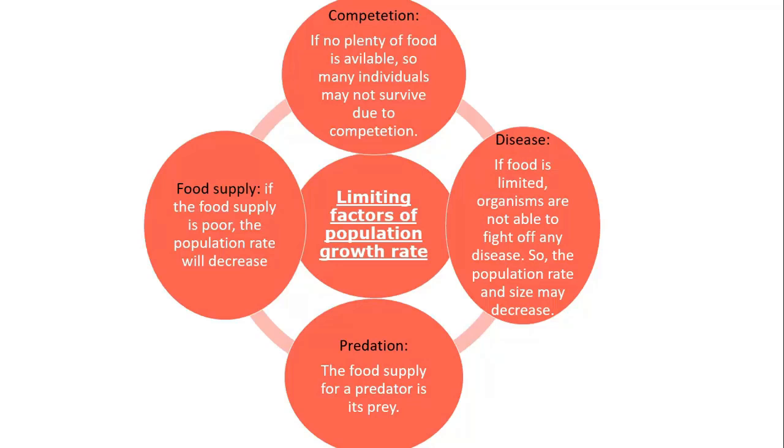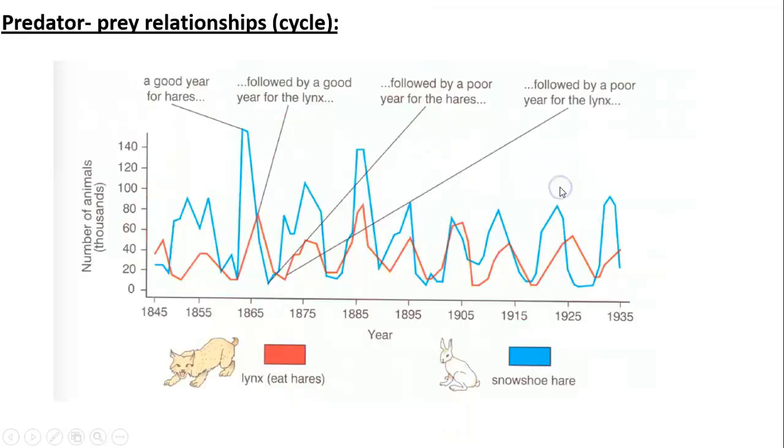So the carrying capacity of the environment depends on the number of predators and also the availability of food for the prey itself. Food supply: if the food supply is poor, the population rate will definitely decrease because without food, individuals will not be able to survive. So these are the things that we call limiting factors. See, this is what we call the predator-prey relationship cycle.